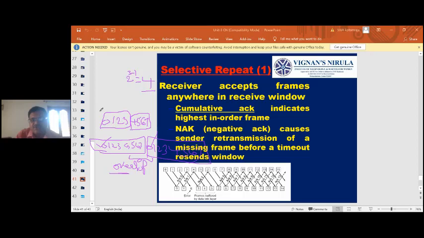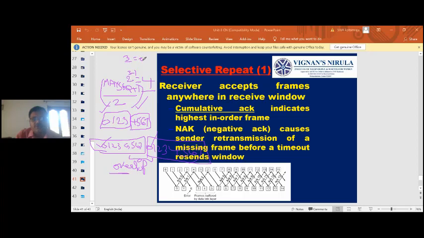So to avoid that situation, we take only the max sequence number plus 1, divided by 2. So only this is the size of the window that will be taken. Suppose it is 3 bits, so how many combinations are possible?